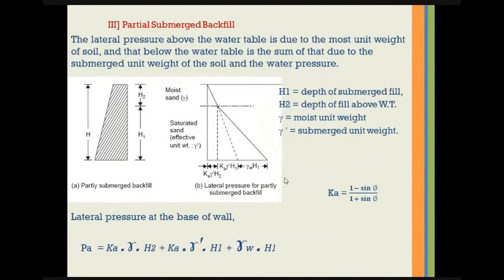Partially submerged backfill. Now here the pressure above the water table is due to the moist unit weight of soil. However, below the water table, it will be the sum of the submerged unit weight of soil and the water pressure. So for the first case, that is for H2 height, it will be K into moist unit weight, that is gamma, into that height H2, plus for H1 height we will consider the submerged unit weight and pore water pressure, that is gamma W into H1. So the total earth pressure will be the addition of all these 3 cases.